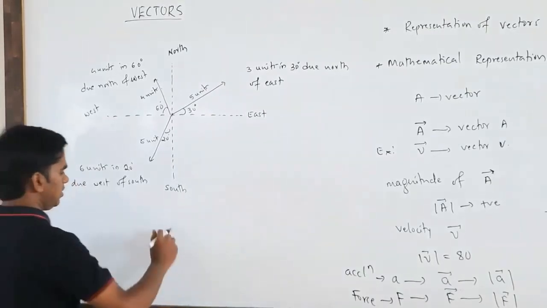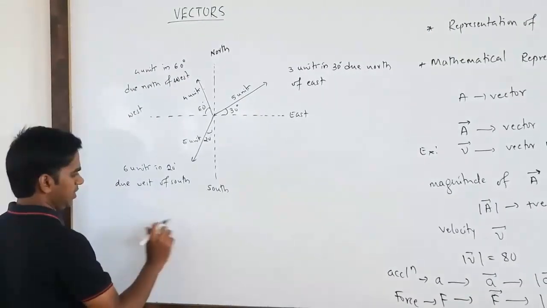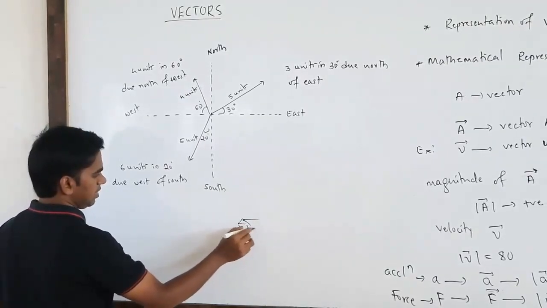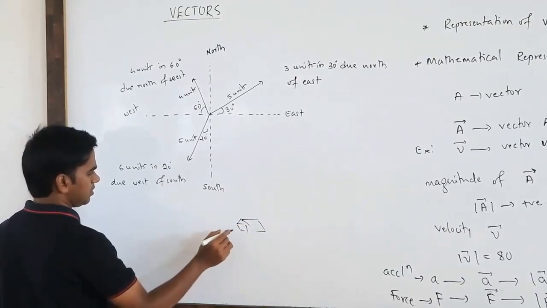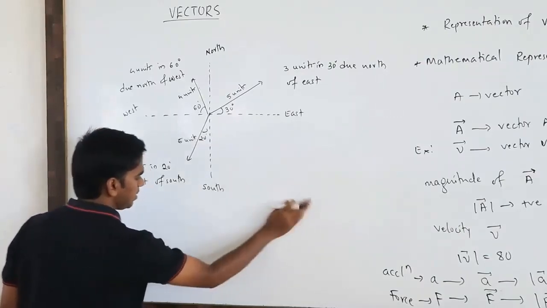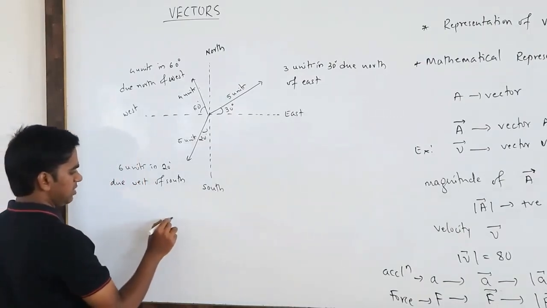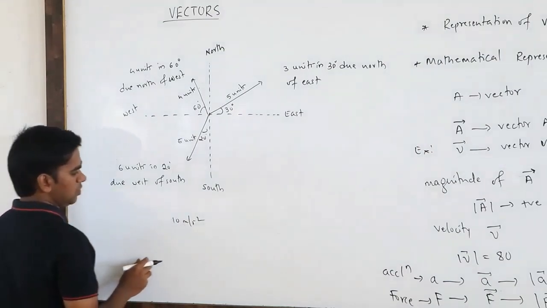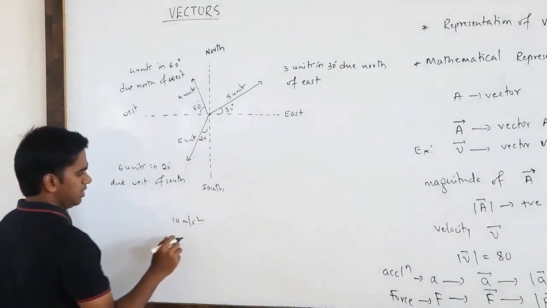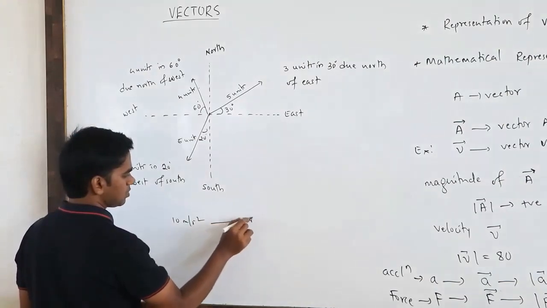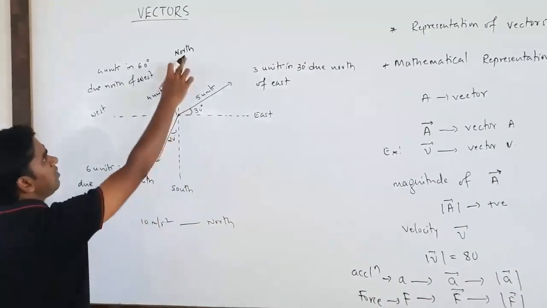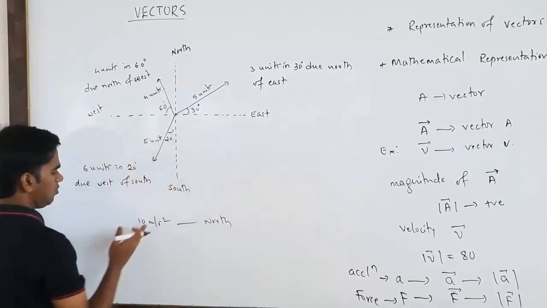Suppose a vehicle is moving with an acceleration of 10 meter per second square, moving towards north. With the help of these directions, how can you draw this?